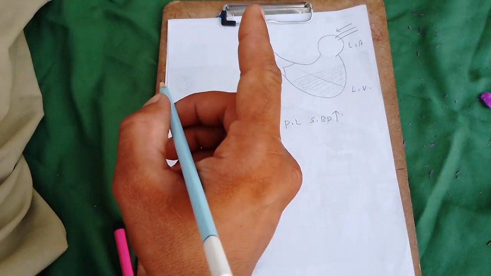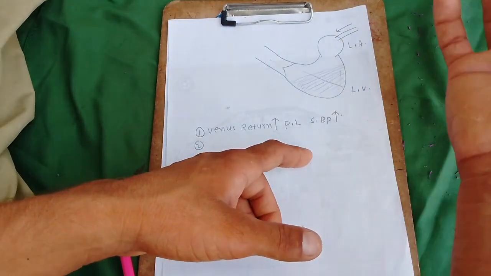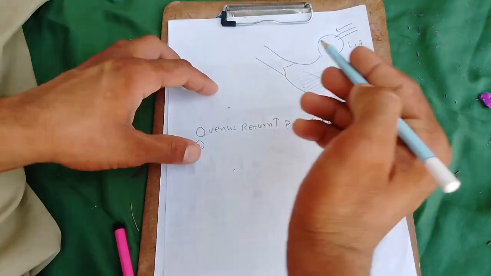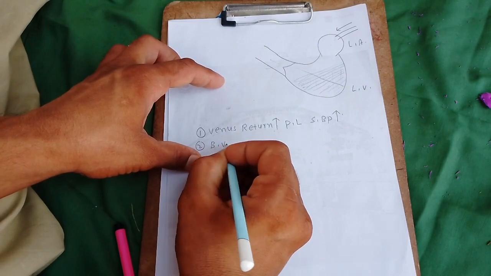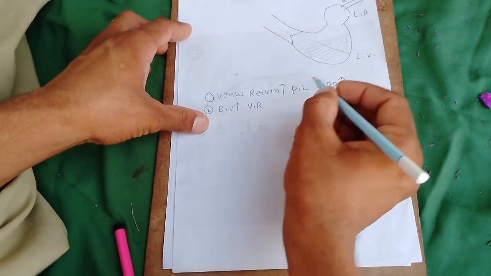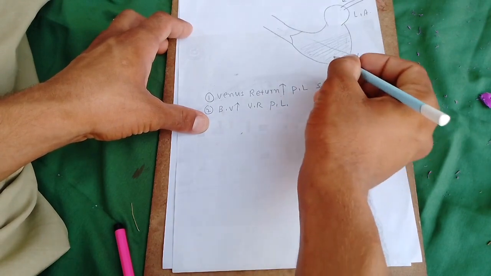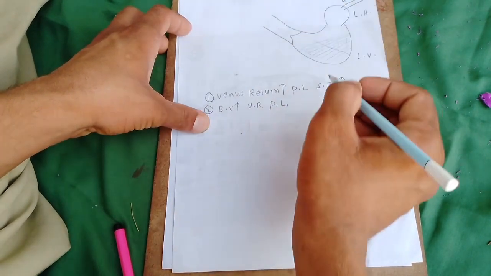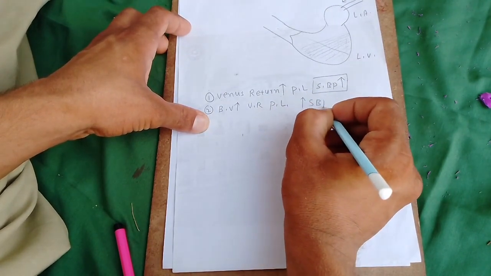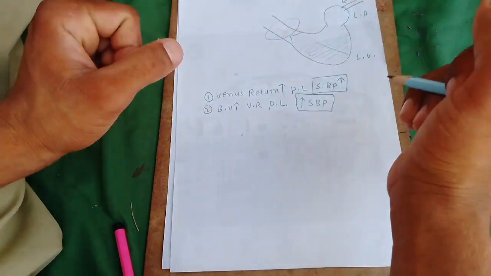Another factor is the blood volume. When the blood volume in the body is more, then more blood is coming here. When the blood volume is increased, a large amount of venous return occurs. Blood volume increases, venous return increases, preload increases, and a large amount of blood is pumped out, and it increases the SBP. Okay, so systolic blood pressure is increased with the greater pressure.